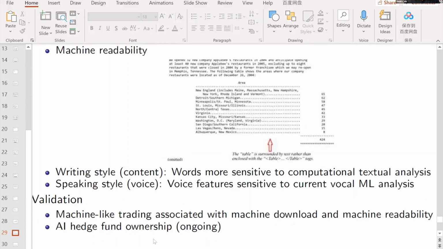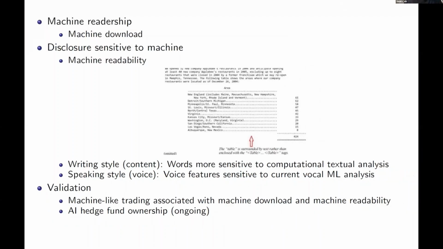Another thing managers did is they want to make their language more friendly to machine. So basically, machines read these documents based on some algorithm. In the algorithm, there are some words machines don't like, and some words machines like. So managers train themselves when they issue the news, trying to avoid keywords the machine algorithm does not like. This is the second approach managers did.